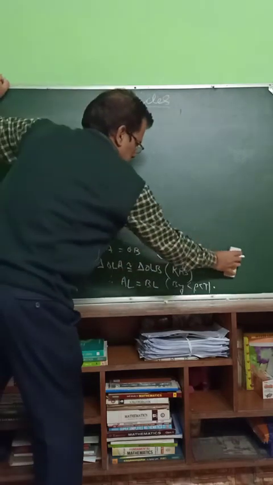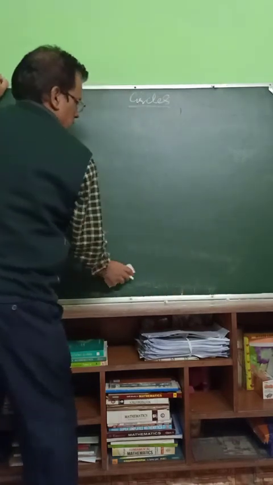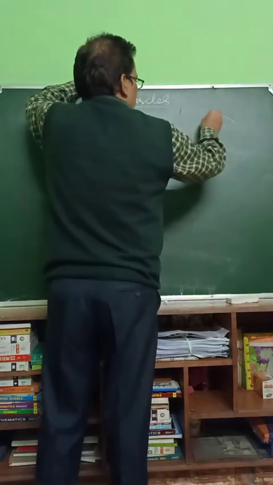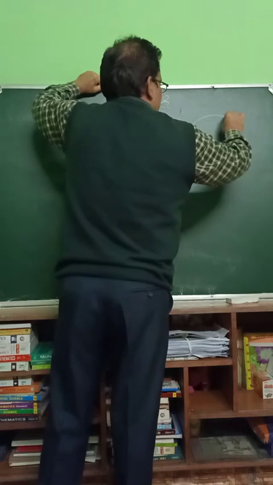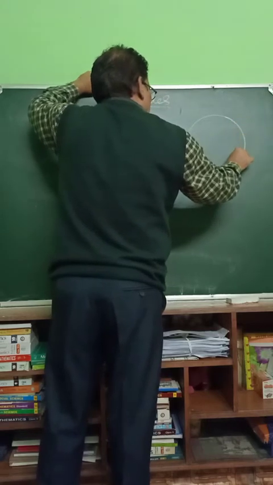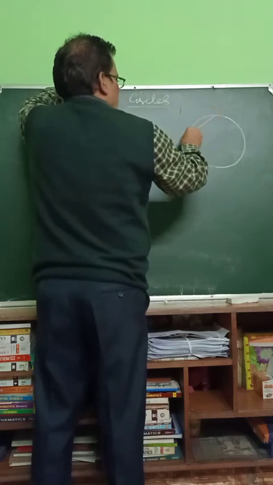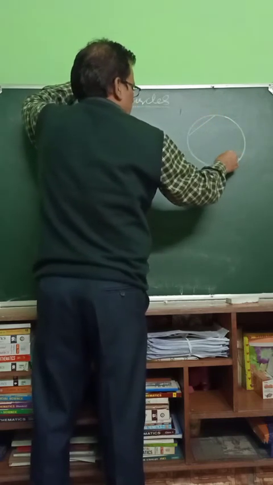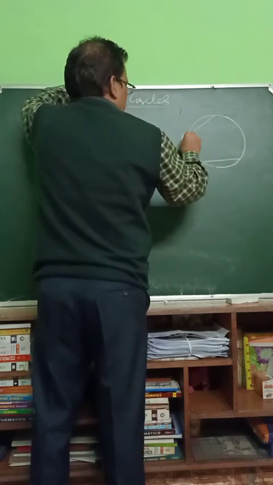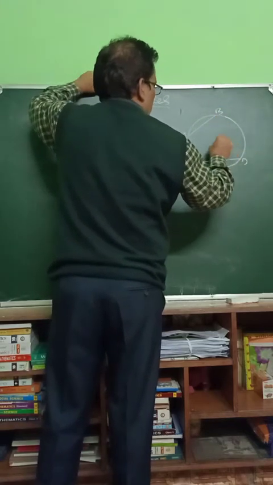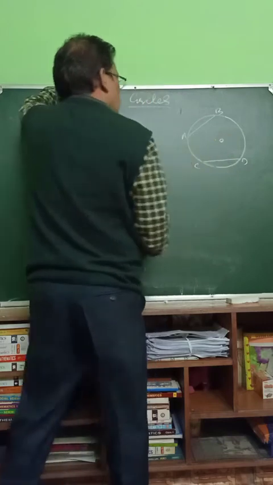Prove that equal chords of a circle subtend equal angles at the center. Equal chords, this is one chord, this is another chord, they are equal. A B and C D are two equal chords. The center of the circle is O.